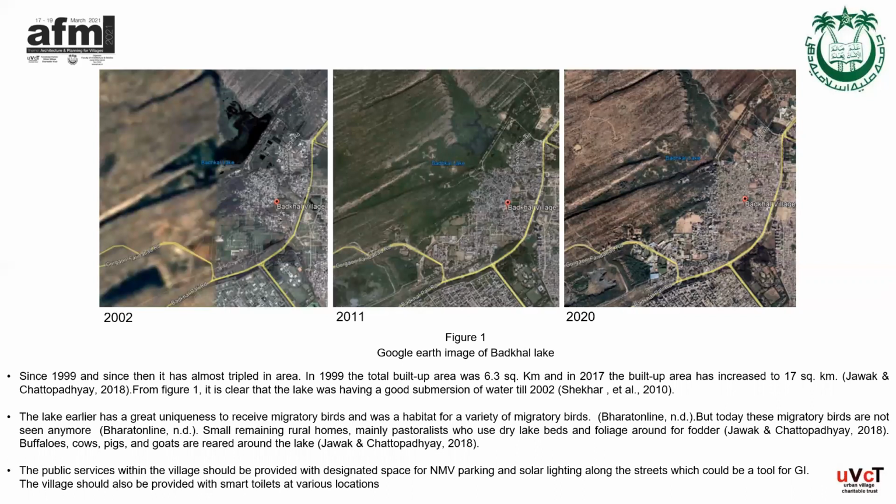In 1999, the total built-up area was 6.3 square kilometer, and in 2017, the built-up area has increased to 17 square kilometer. From figure 1, it is quite clear that till 2002, the lake was having a good submersion of water. Subsequently, the flow to the lake gradually decreased, and the flooded area decreased, and by 2006, the lake was almost dry. This negatively affected the hydrological environment, the ecology of the area, and the tourism of the Bhatkal region. The lake was a habitat for various migratory birds, which are not seen anymore.